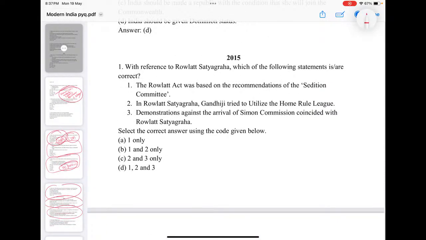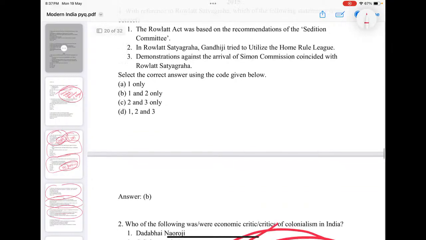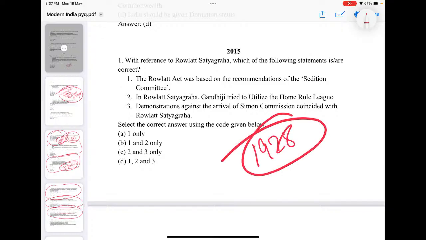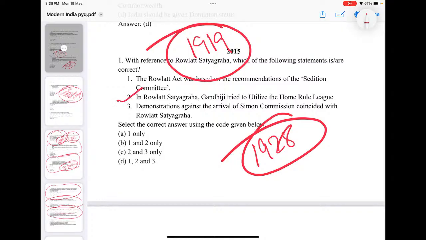Again, Rowlatt Act, which of the following is correct? Rowlatt was based on recommendation of Sedition Committee. In Rowlatt Satyagraha Gandhiji tried to utilize Home Rule League. Demonstrations against Simon Commission coincided with the Rowlatt Satyagraha. You look into all the three statements. Yes, demonstrations against arrival of Simon Commission. The problem is Simon Commission, you must place it somewhere around 1928. Okay, but the Rowlatt was 1919. So chronology will save you here. Demonstrations against the Simon Commission coinciding with the Rowlatt is wrong because Simon Commission was 1928, Rowlatt is 1919. But the second is correct and the first is also correct.